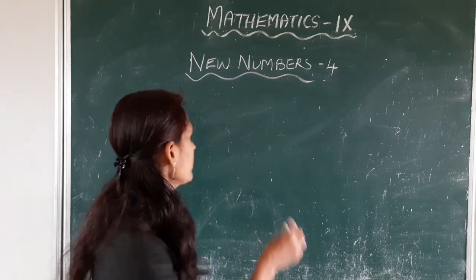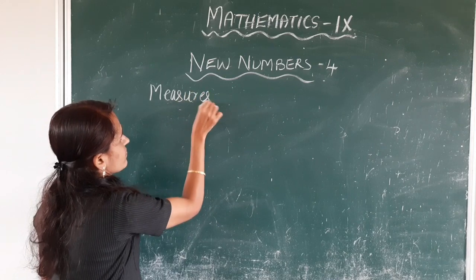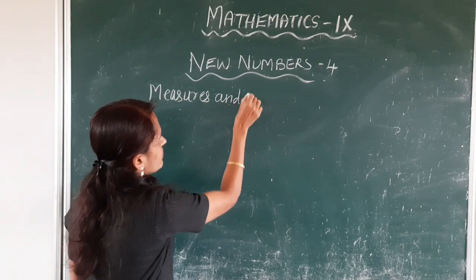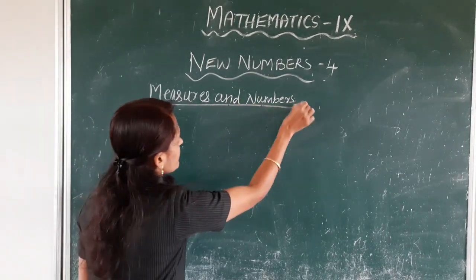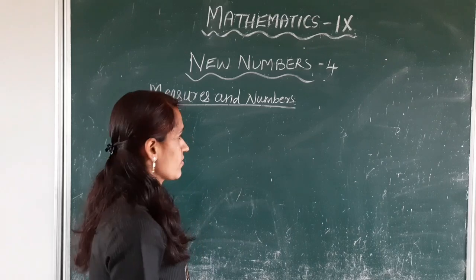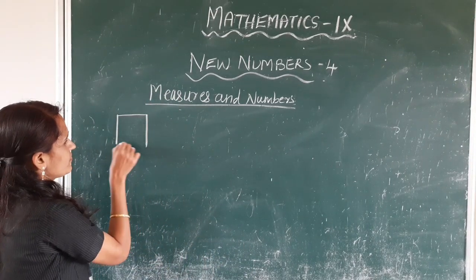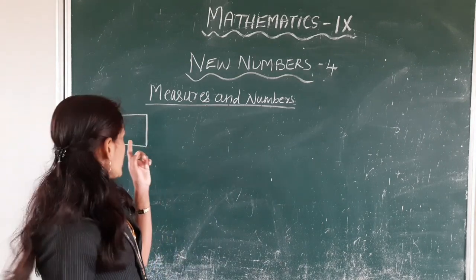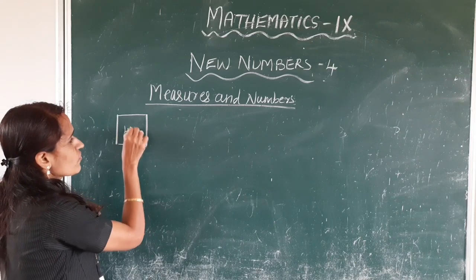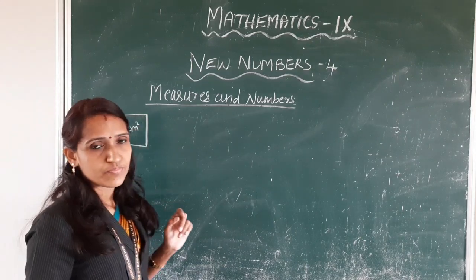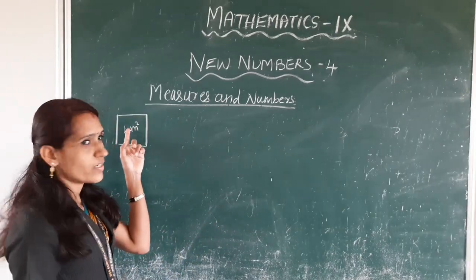Next, measures and numbers. See this square. Its area is 4 meter square. What is the length of one side of it?